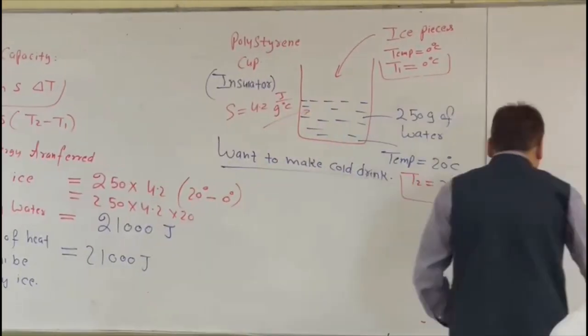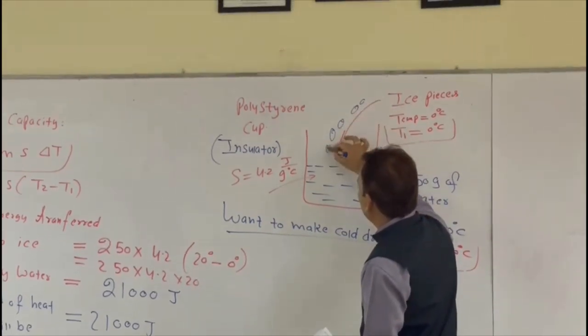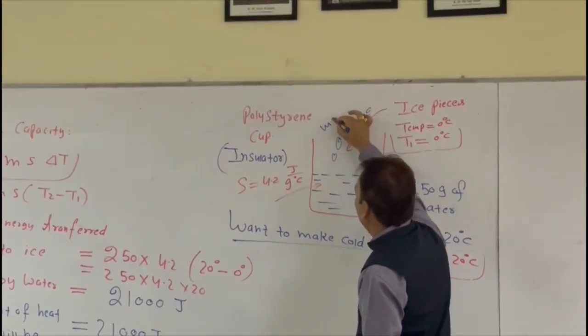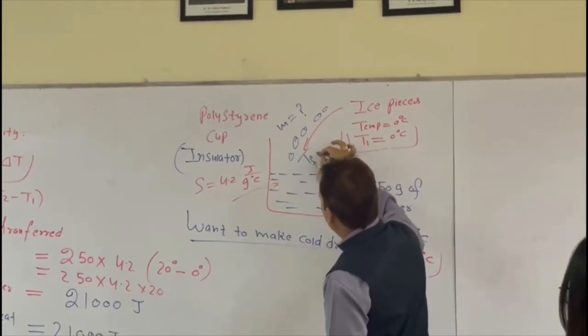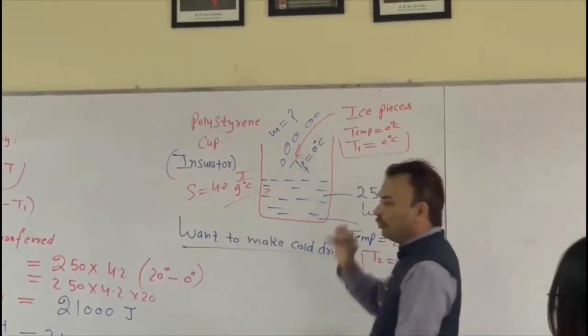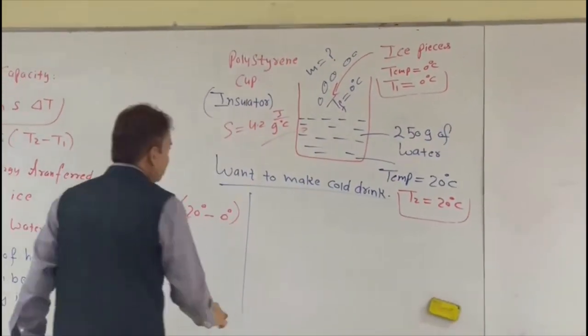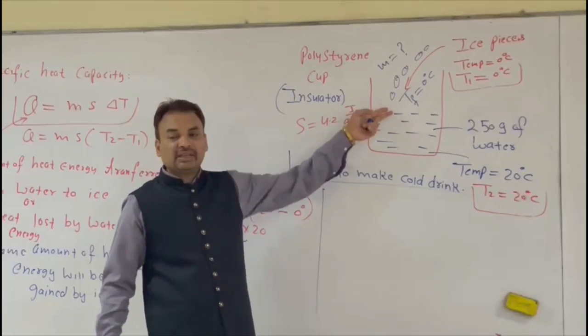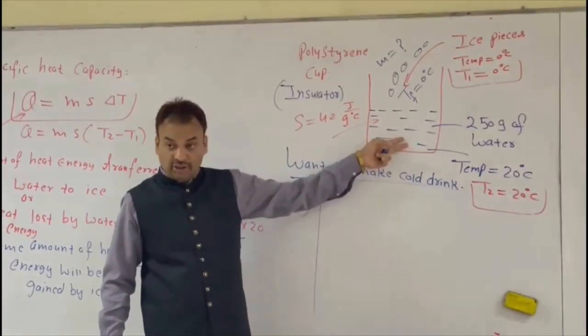So finally we are just adding the ice, right? So how much mass we added so that the final temperature becomes equal to 0 degrees C, we need to calculate this mass. So after some time, when ice and water attain 0 degrees C, right?